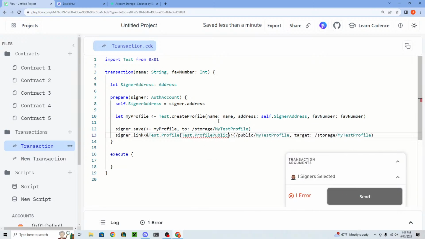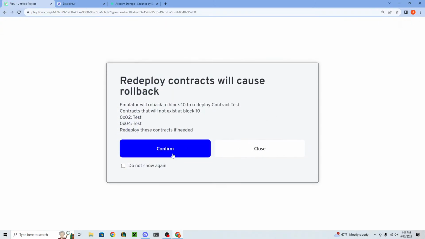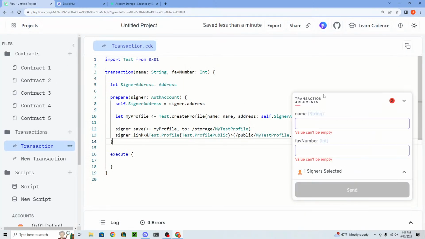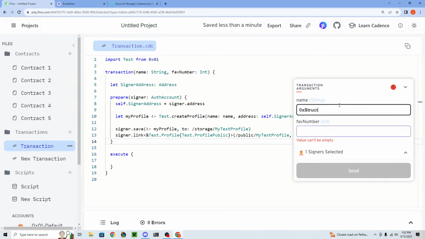test.profile public. And now, if someone, I think I have to redeploy again. Hold on. Now, if someone goes to link this, so let's say, let's come up with someone else. So let's just say OXstruct.